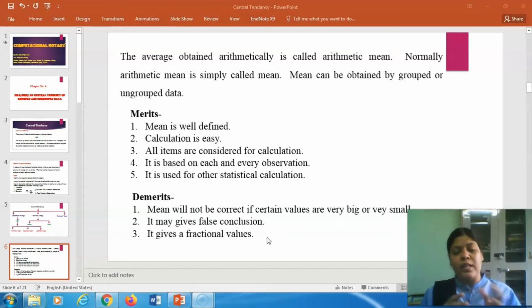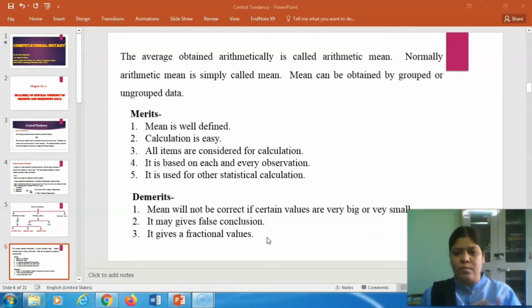In random sampling, each and every individual of a population has an equal chance of being selected as a sample. In this case, mean is a single value representative of all observations. So you have to select the size properly.